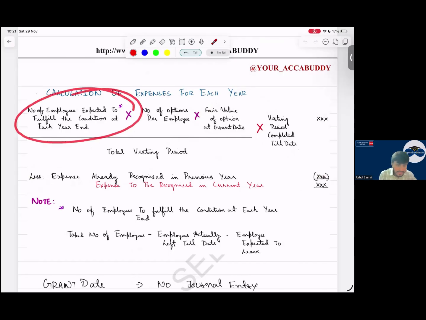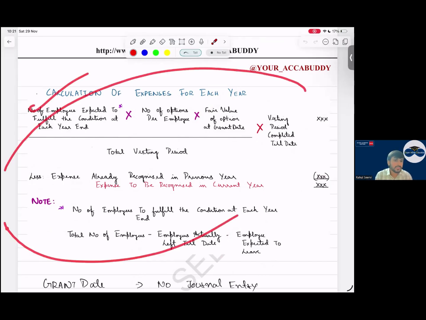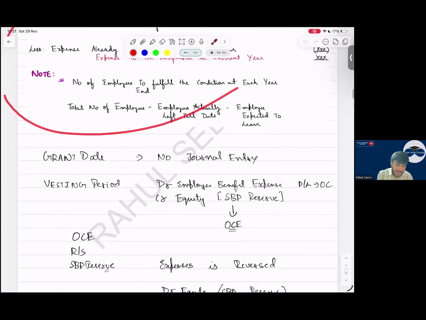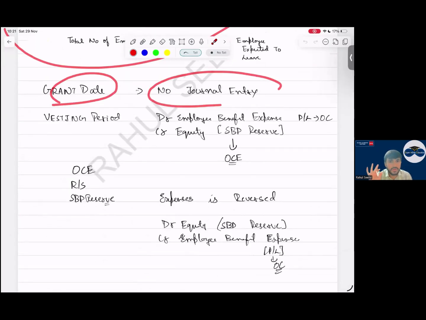How do we calculate this? Take the total number of employees in the company, minus employees actually left till that date. In the first year, how many employees left till that date? Then employees expected to leave in future. We do this and we get the value. Then on the grant date, will there be any journal entry? No, there is no journal entry.